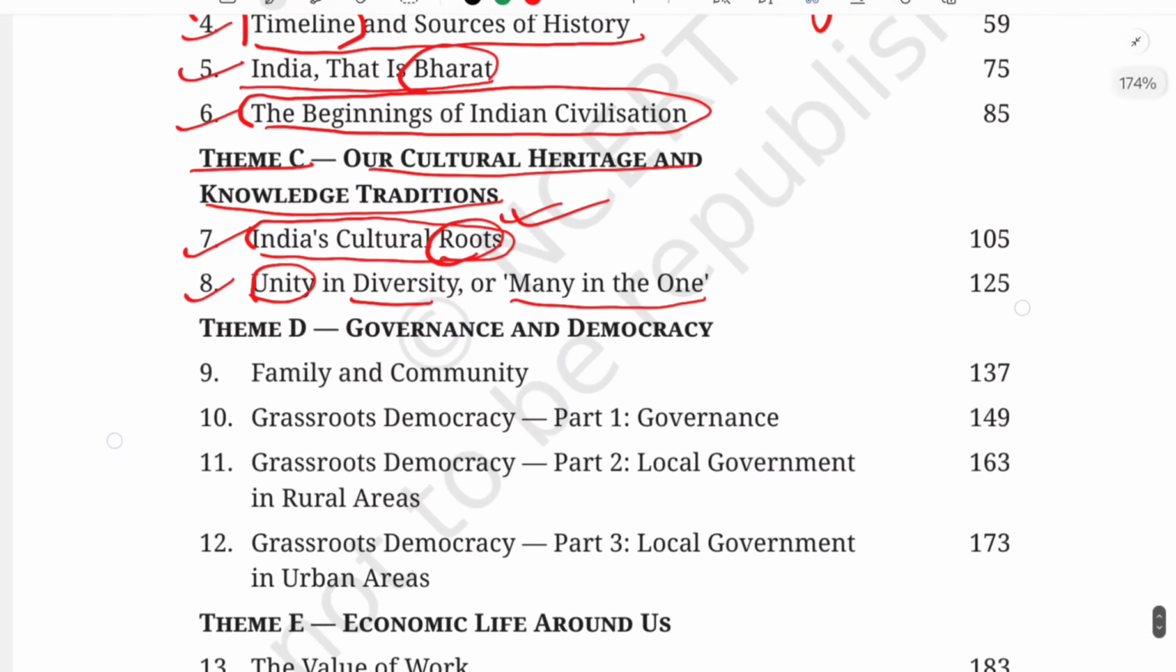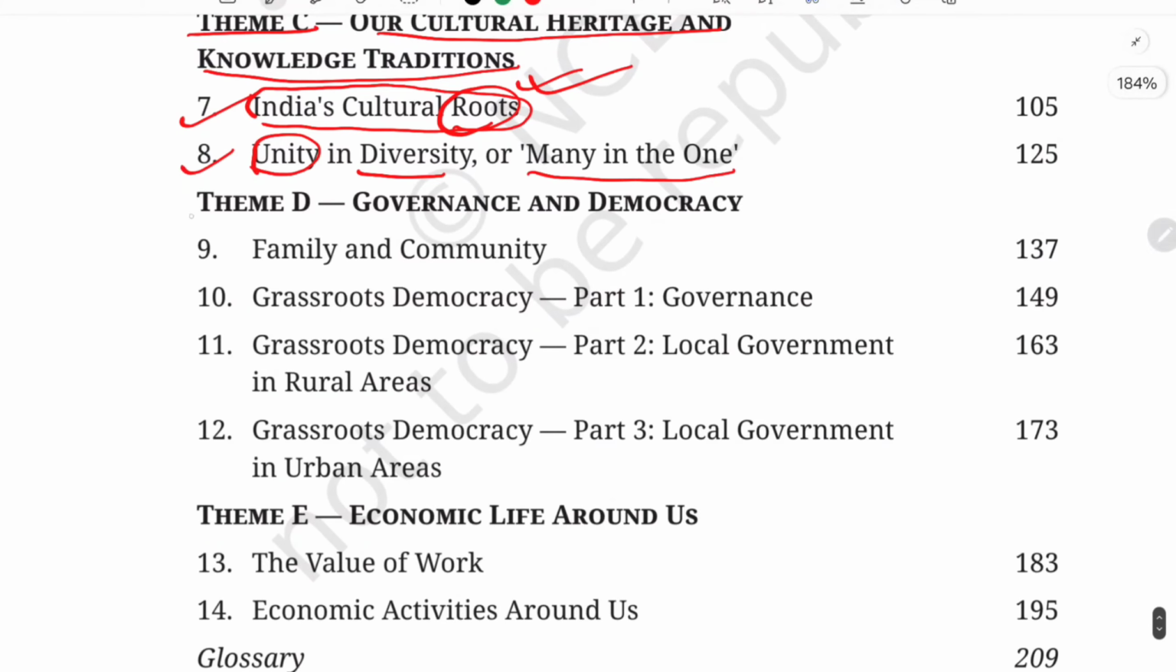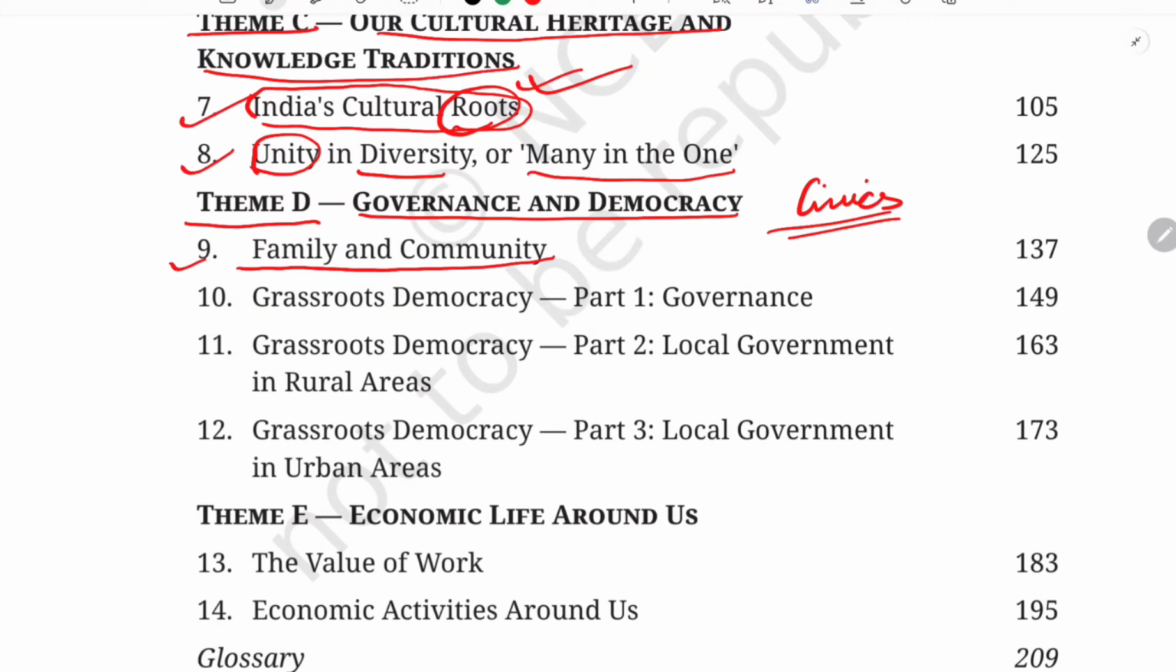Okay, and theme D, sorry, not B, theme D, that is Governance and Democracy. Here we are going to discuss the civic section of your book. Firstly, we are going to start with family and community. हम family और community से start करेंगे, क्योंकि जब family form हुई, उसके बाद community form हुई, उसके बाद ही society form हुई, उसके बाद ही state आती है, तब ही एक system बन के आता है. तो उस सिस्टम के बारे में हम यहाँ पे पढ़ेंगे.